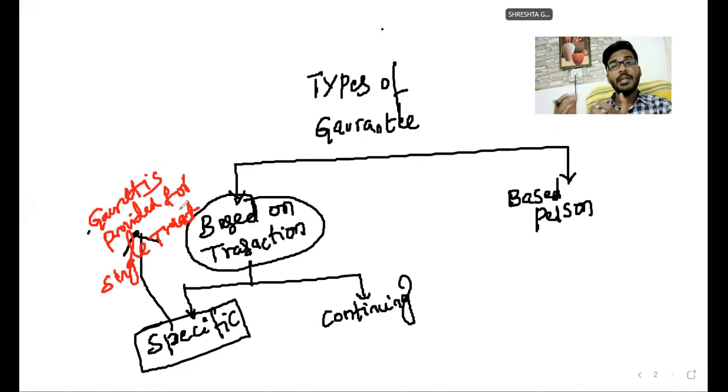Suppose I wanted to obtain a loan from a bank, you are giving a guarantee to that particular loan. I wanted to purchase a car from that particular party on credit basis, you are giving a guarantee to that particular car. I wanted to purchase a raw material from a person, you are giving a guarantee to me, the guarantee towards a particular purchase of raw material. Like that, guarantee is given for a particular transaction, for a specific transaction. Such type of guarantee is called as specific guarantee.